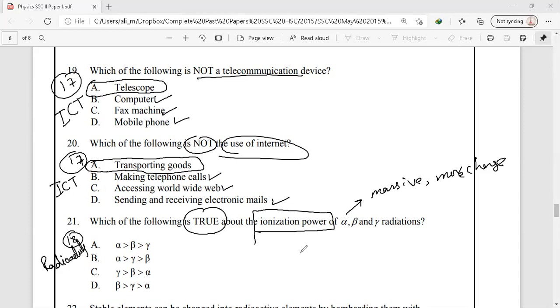So, alpha particles have the greatest ability to ionize the particles of the medium, and we have the correct answer, that is option A.